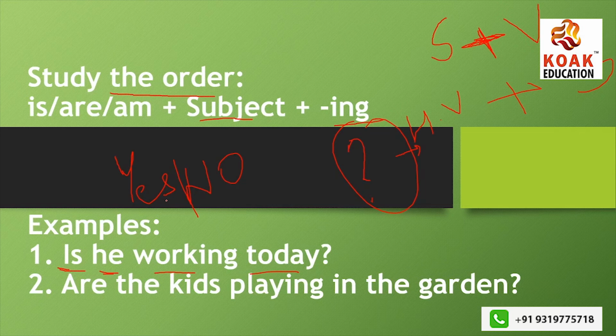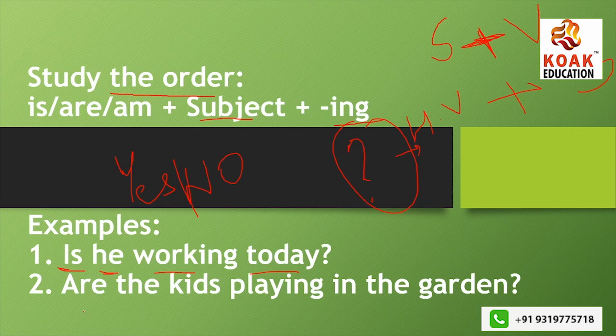That's very simple. In past tense, we will do the same with was or were. Here we are using is, are, am; there we will use was or were. So it is the same, there is not much difference.